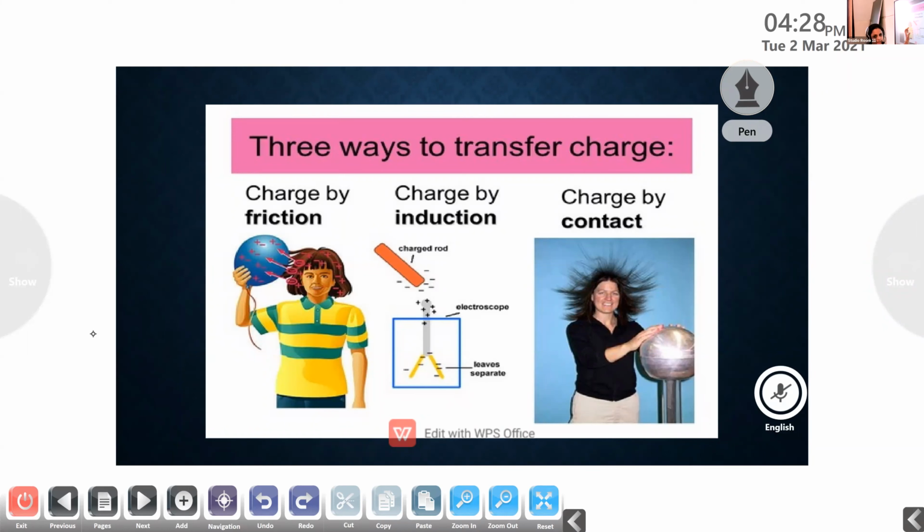In charging by induction, we keep a neutral body near a charged body, so the charges get transferred from a charged body to a neutral body. The third method of charging is known as charging by conduction. What do you mean by charging by conduction? Here there is direct contact between the charged body and the uncharged body. As a result of this, the charges get transferred. So this method of charging by contact is known as charging by conduction.